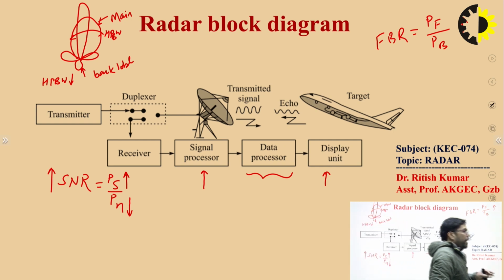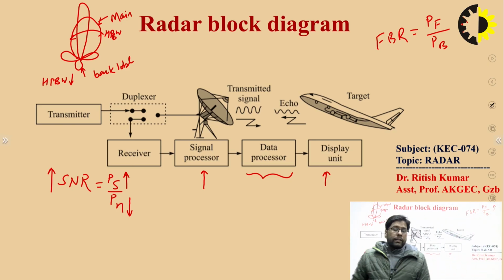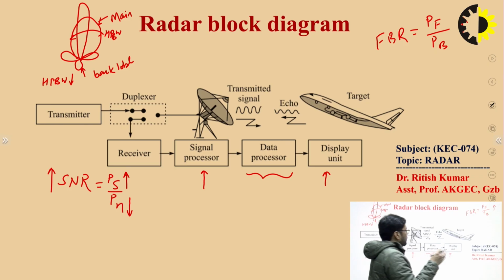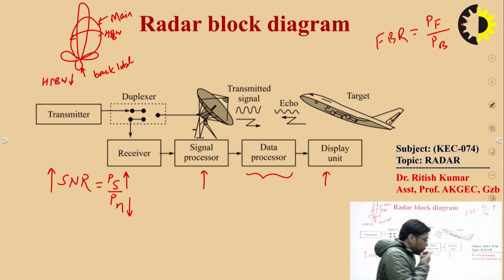You can find the size of the target, the properties of the target such as size and distance, the material of the target, and the environment of the media. You can find the properties of the media, the medium and the target as well. So this is the basic block diagram description of the radar.